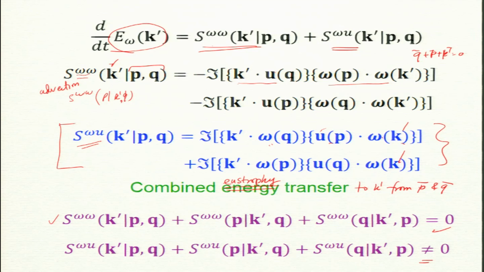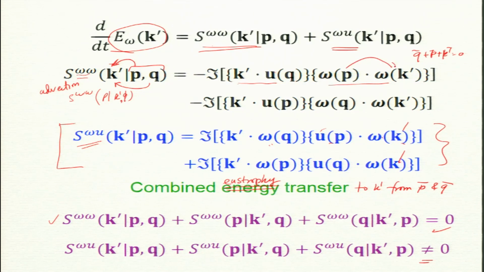But now, can we think of mode to mode transfer? Now, same question, these two terms together give the rate for P to K prime and Q to K prime in total. But can I say individually how much goes from P to K prime and how much goes from Q to K prime? It turns out there is a proof which I will not prove right now, but it is there in the book. This term is very similar to what we do for kinetic energy.